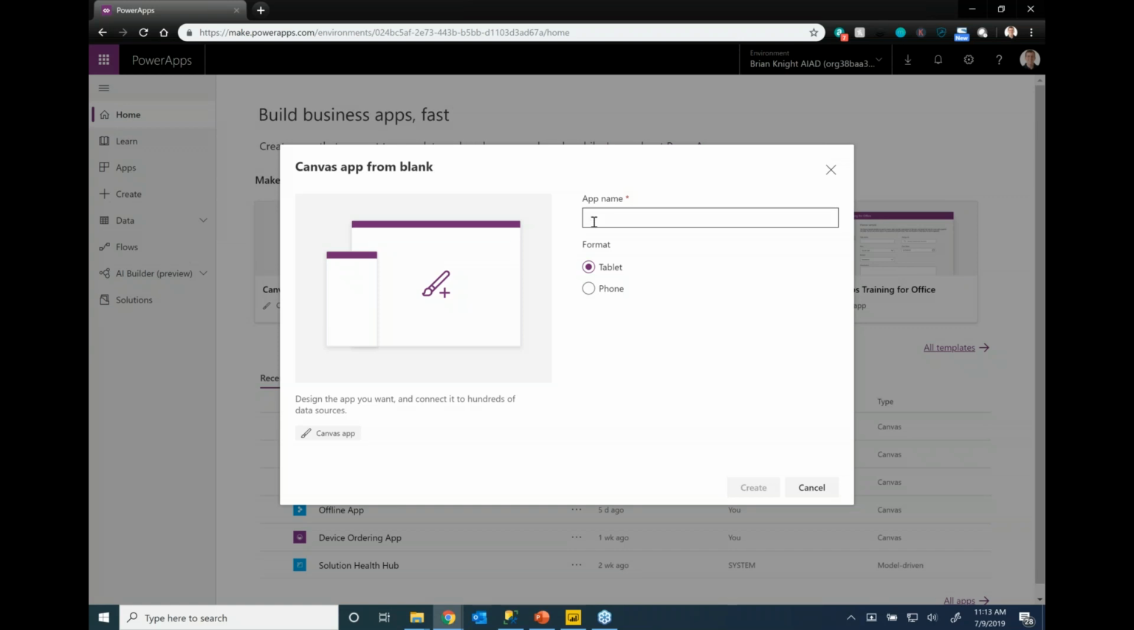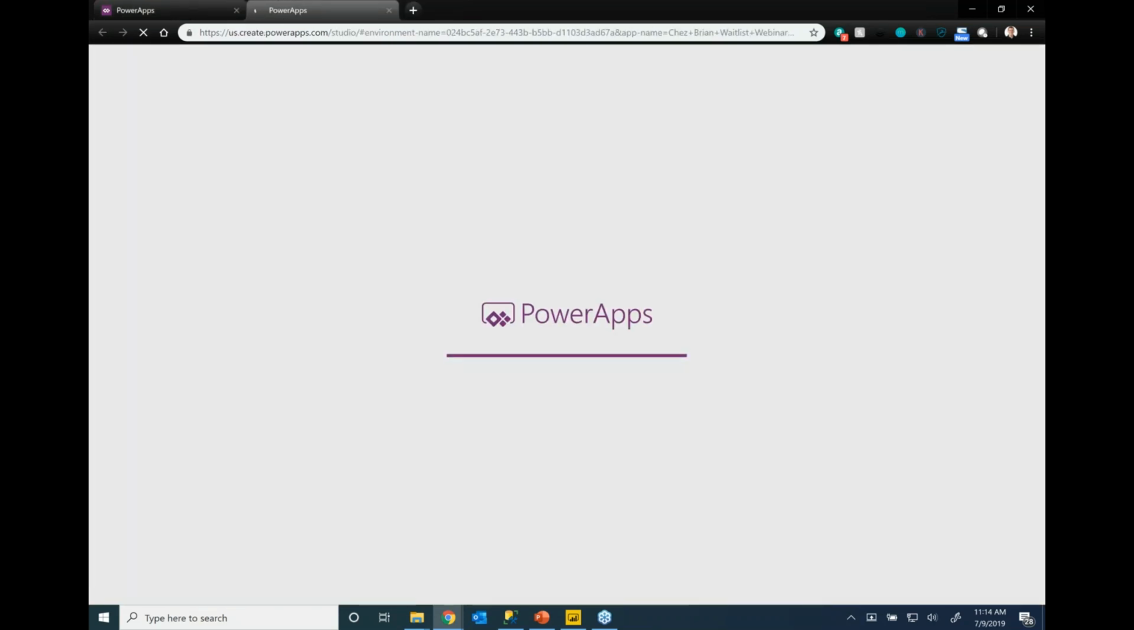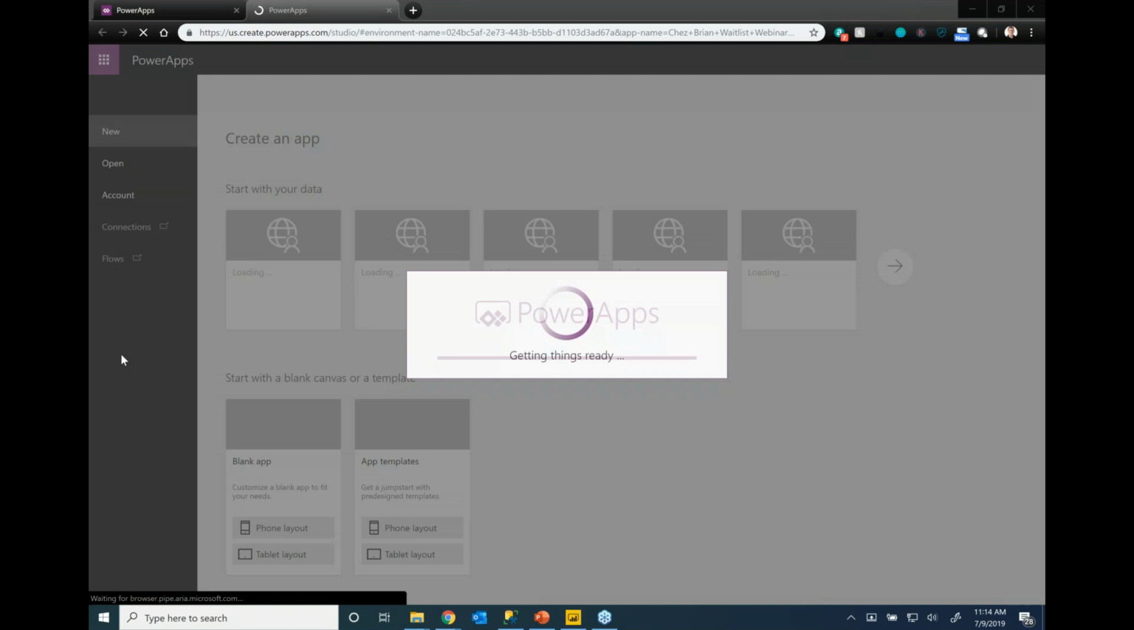Okay, so let me go ahead and start. We'll call this app Chez Brian Waitlist, and I'll call this webinar just so we have a new name on it as well. All right, so when I click on this create here, it's going to create a tablet application to get us started. So this tablet application is going to be blank, nothing there.